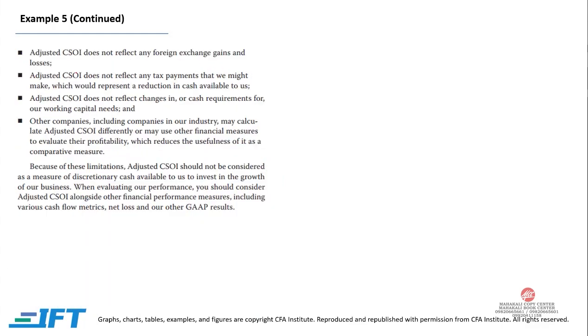And maybe one more: adjusted operating income does not reflect any foreign gains and losses. Because of these limitations, adjusted operating income should not be considered as a measure of discretionary cash available to us to invest in the growth of our business. When evaluating our performance, you should consider adjusted operating income alongside other financial performance measures, including various cash flow metrics, net loss, and our other GAAP results.